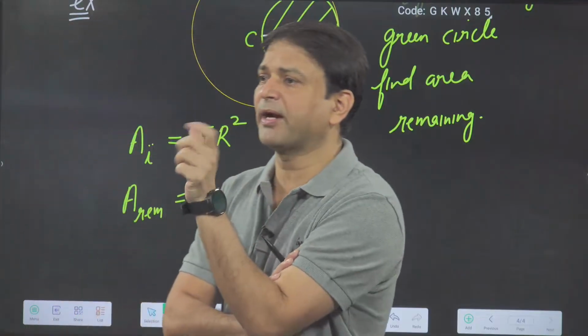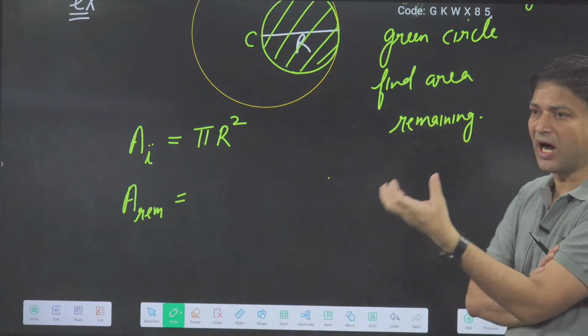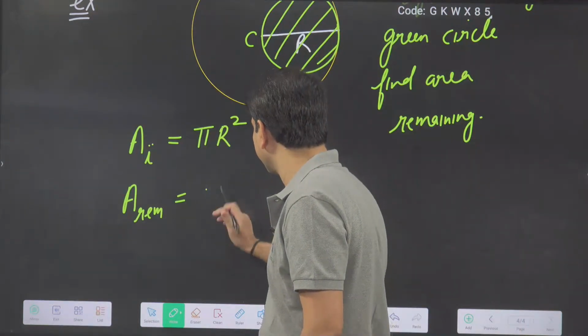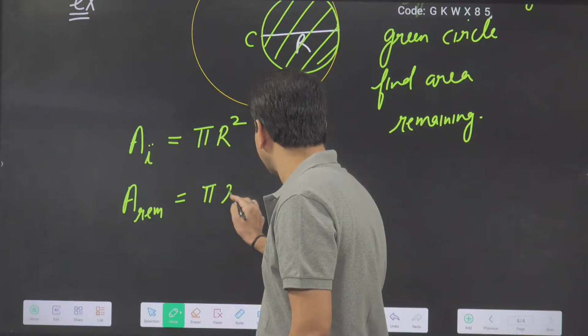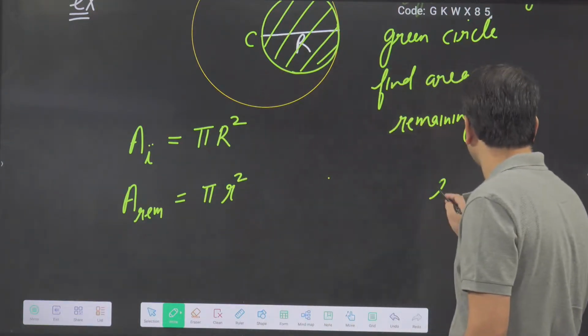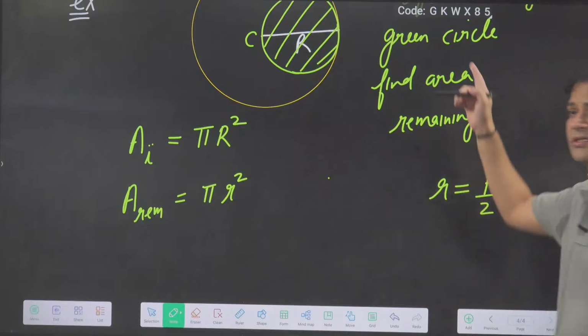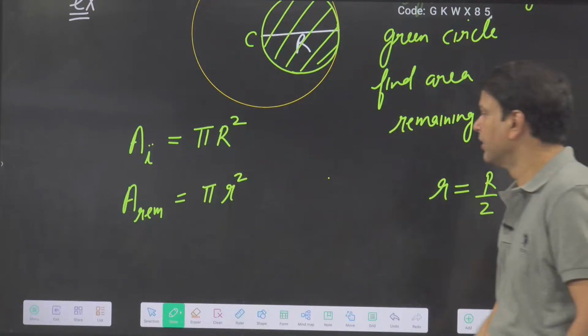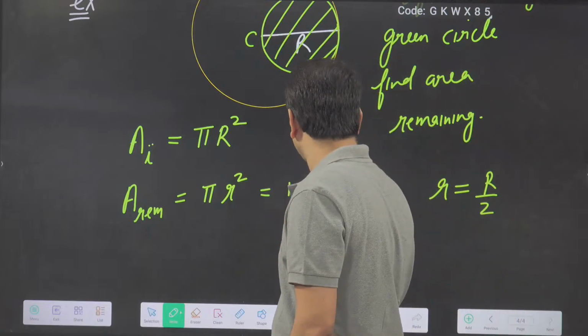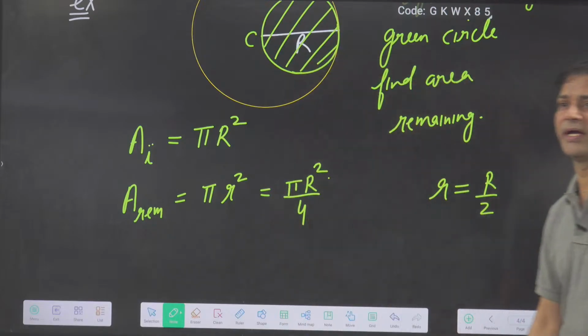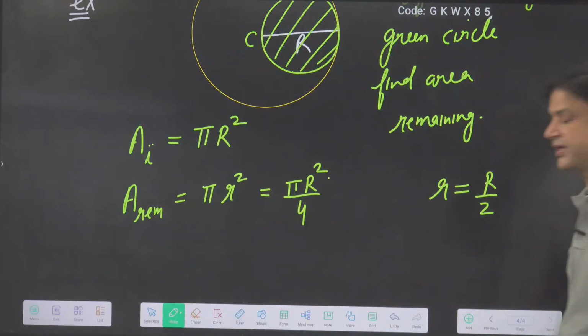Now the radius is R by 2, so what is the area? Pi R square by 4. So the removed area I got is pi R square by 4. Now what is the area remaining?